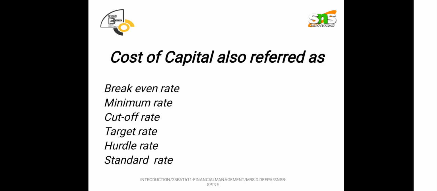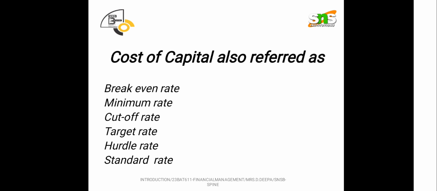See here. These are the other names of cost of capital. We can call this break even, minimum, cutoff, target, hurdle, or even standard rate. So what is this break even rate?